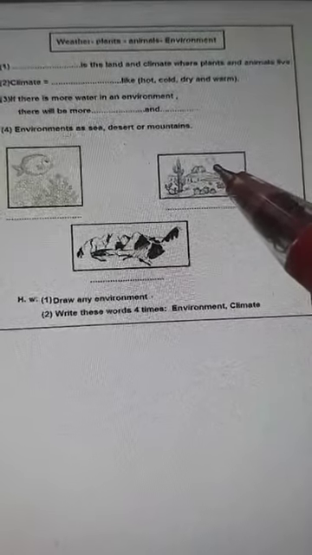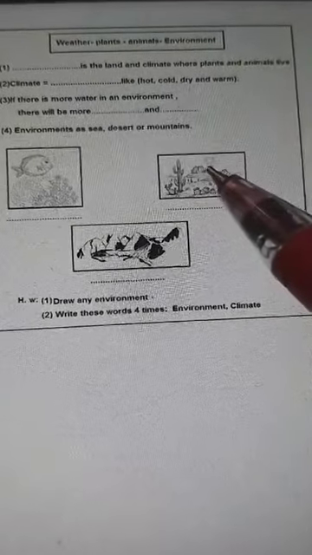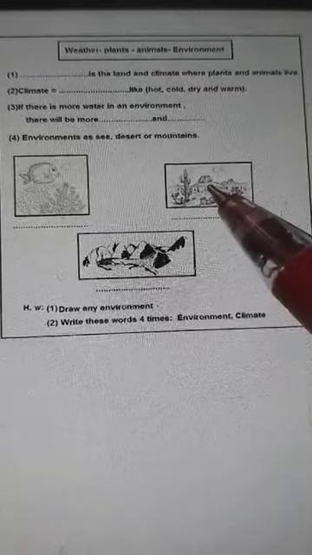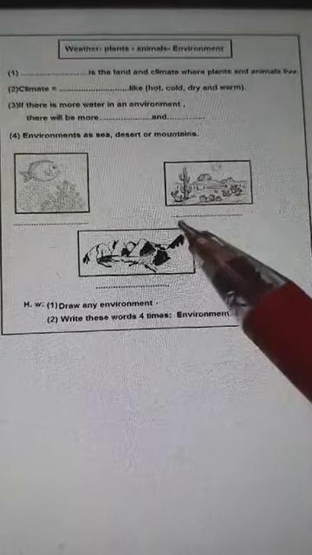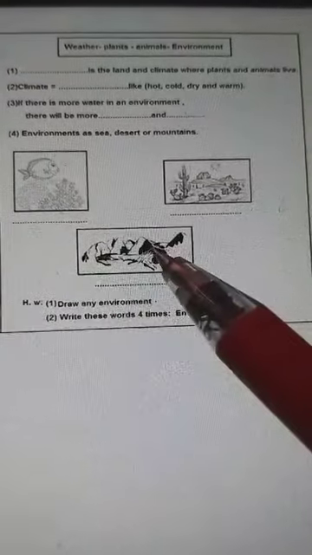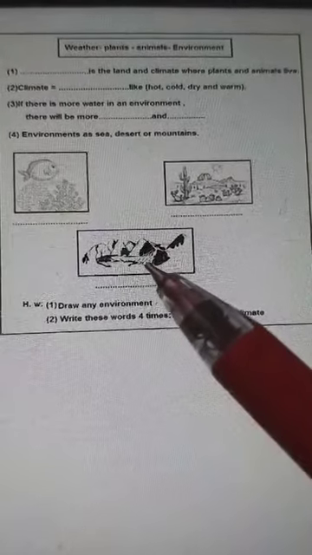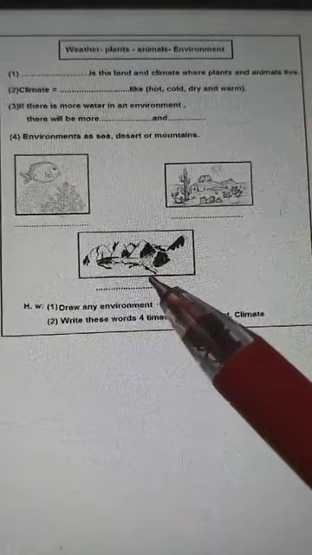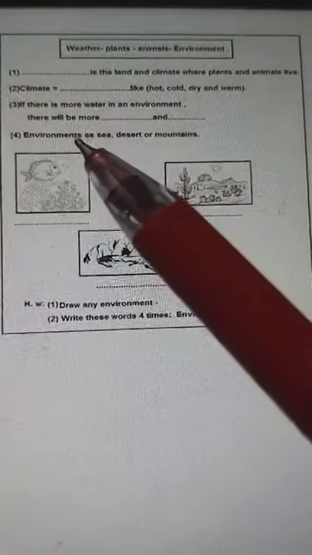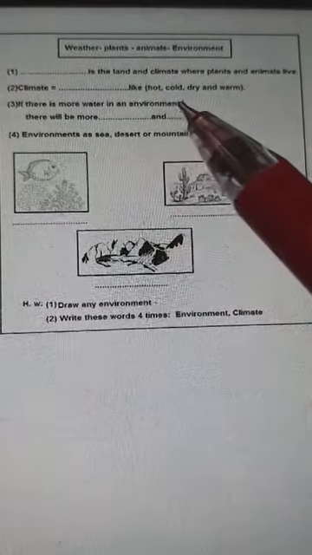Less water. So there will be few animals and plants, not more. Here in the mountains, is there more water? No, so there will be fewer animals and plants. So if there is more water in any environment, there will be more plants and animals.